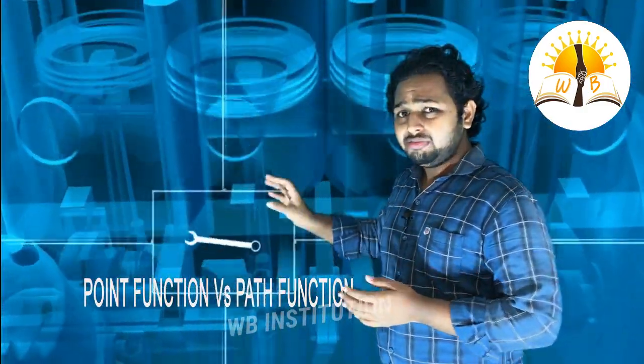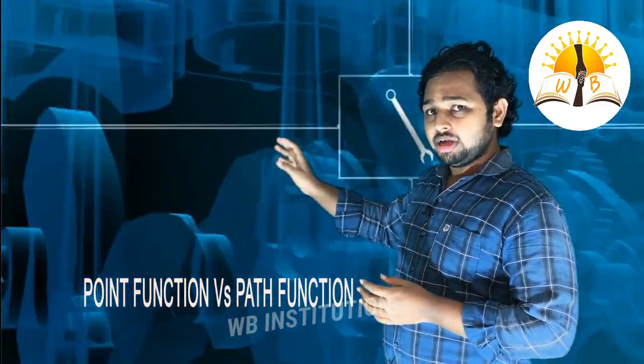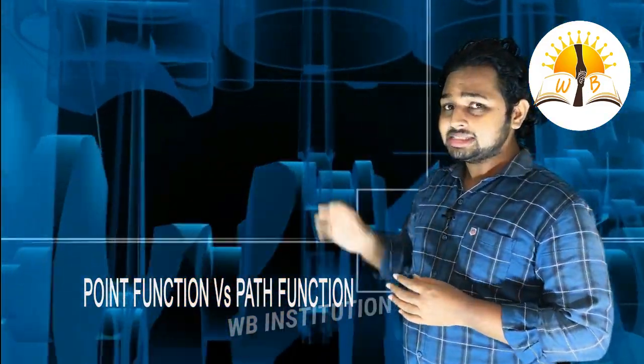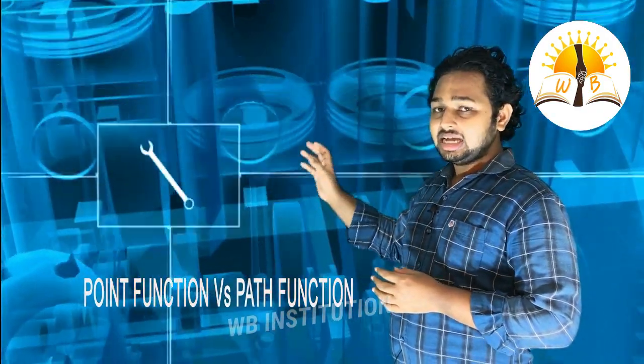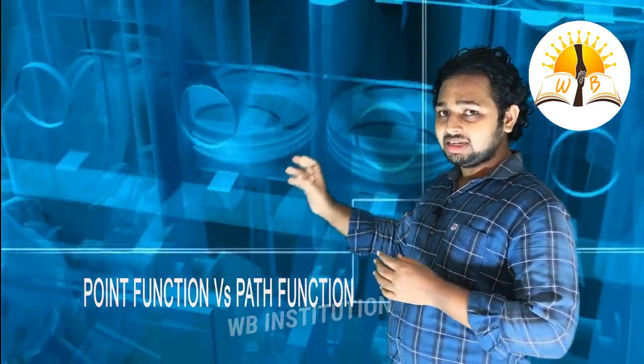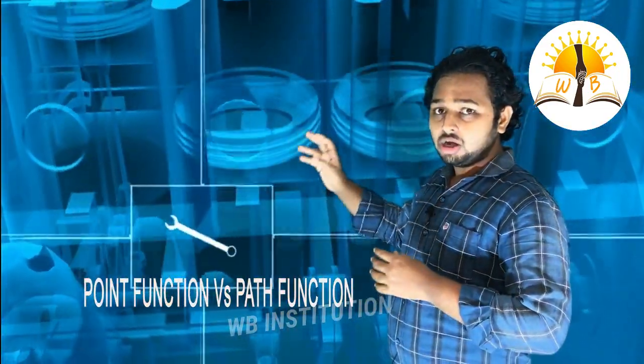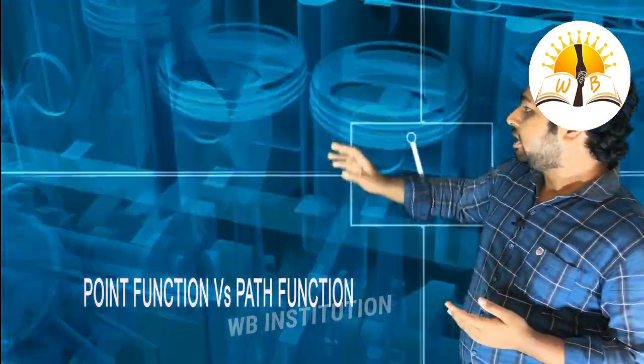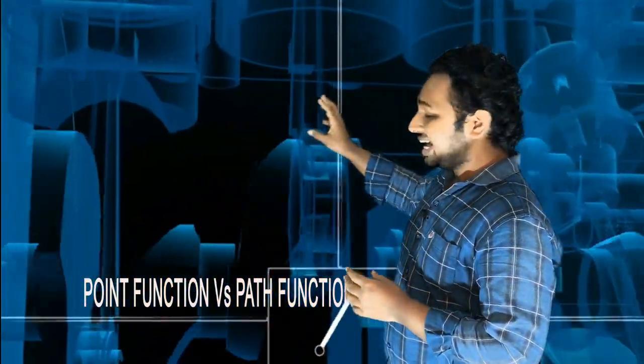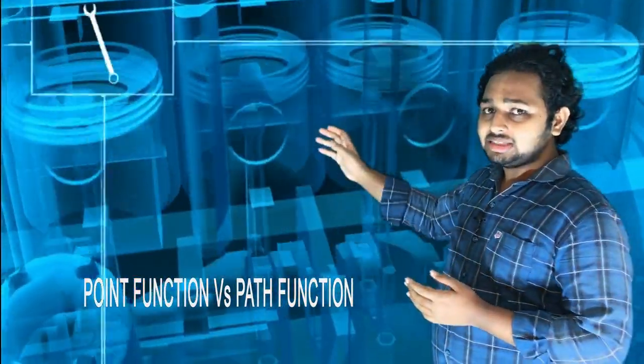Now if we take a function z equal to f of x comma y, if it is an exact differential, that means we can say z is a point function. A function that is not an exact differential is known as a path function.